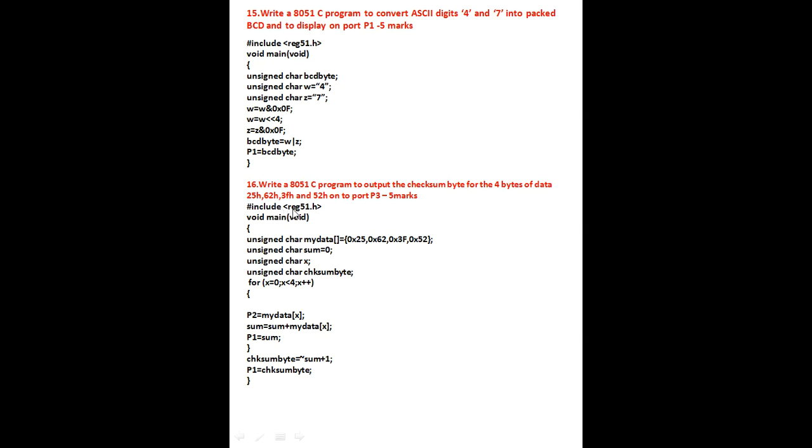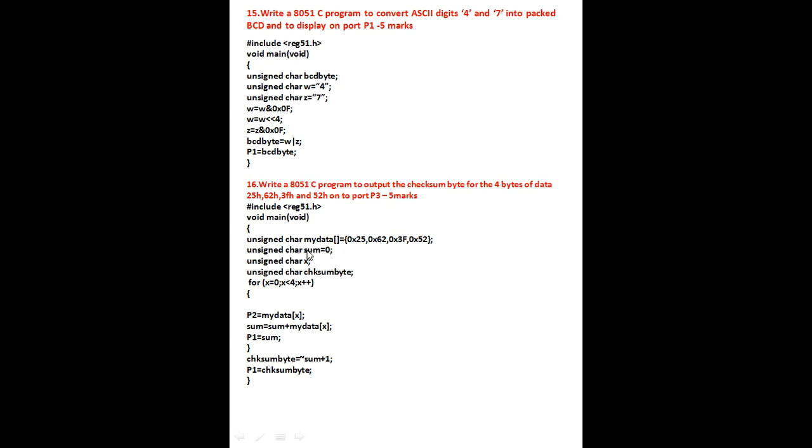Now #include <reg51.h>, void main, enter the program. The 4 numbers are taken in array format, that is array declaration, using unsigned char, with mydata as the array name. Next, the 4 numbers mentioned in the question: 25H, 62H, 3FH, 52H.